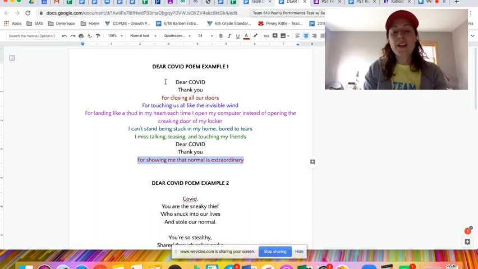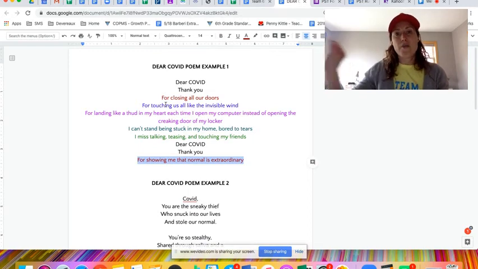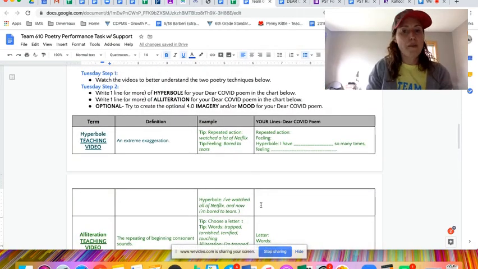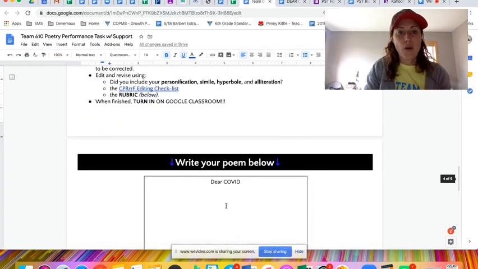And I just took each of my lines, and you can see how they're color coded because the space to type is color coded in your planning document here. And so I just copied and pasted to create the whole poem.